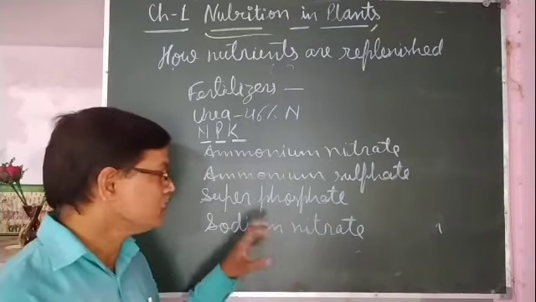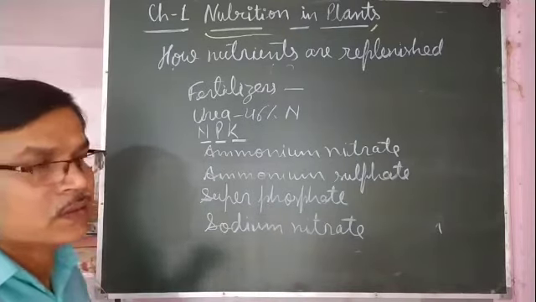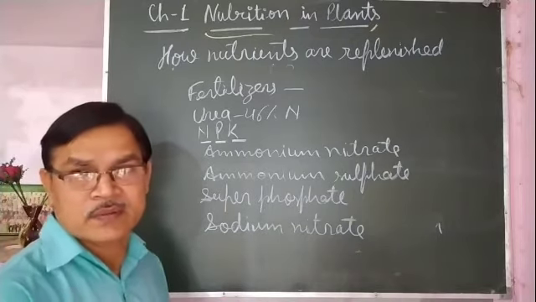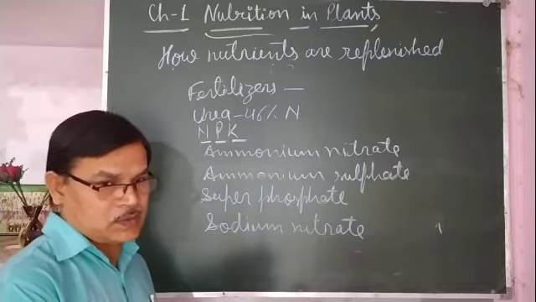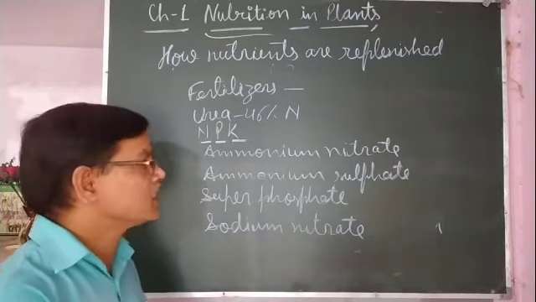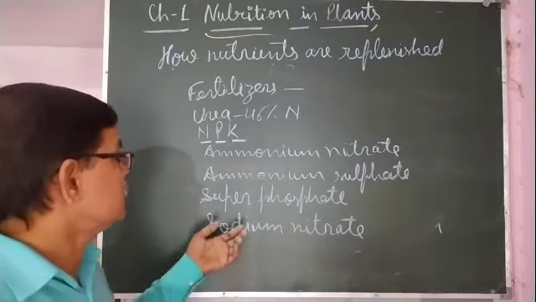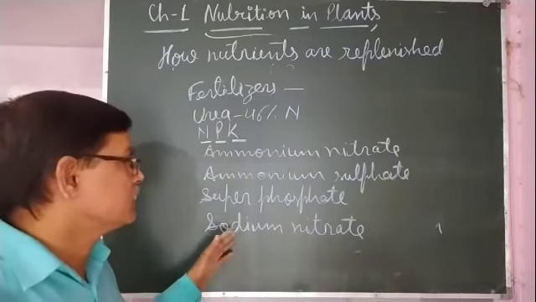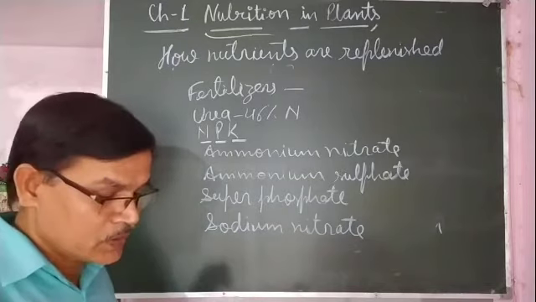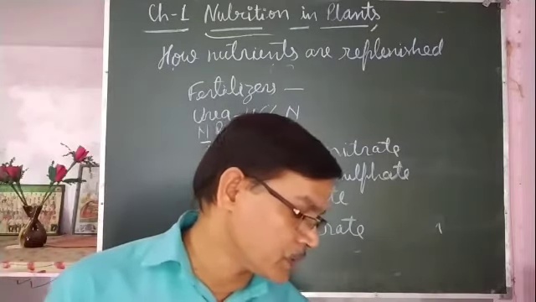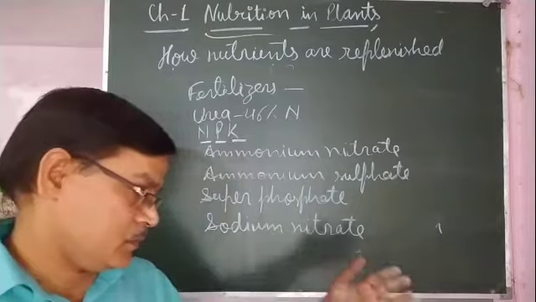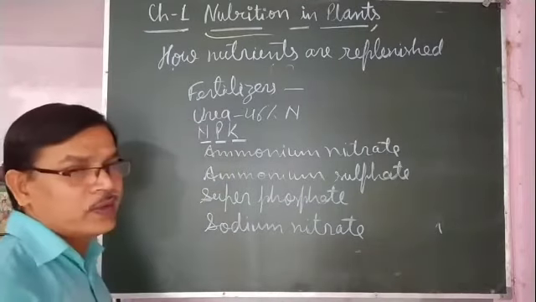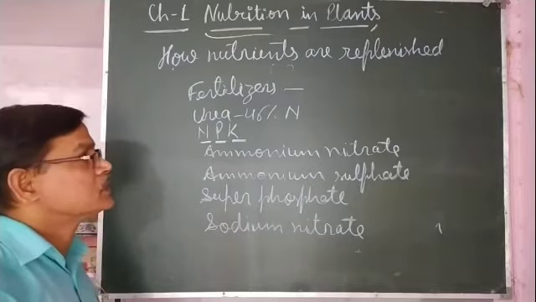Whatever nutrients are required by the plants are identified by the farmers or with the help of the agriculture-related centers. These fertilizers are used in the crop field for enriching the fertility of the soil to get a good yield. Yield means upaj, whatever production we get from the crop we have sown in the field.